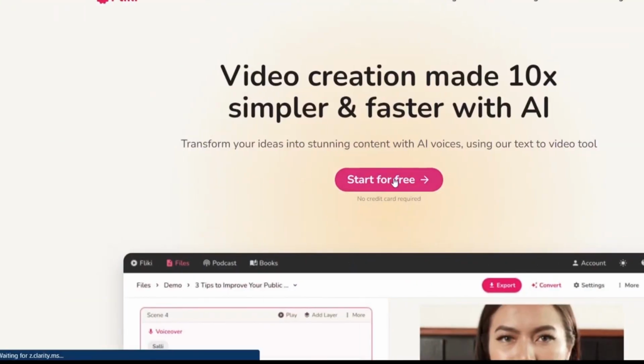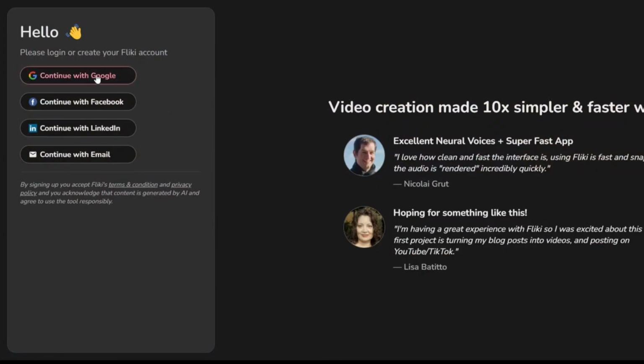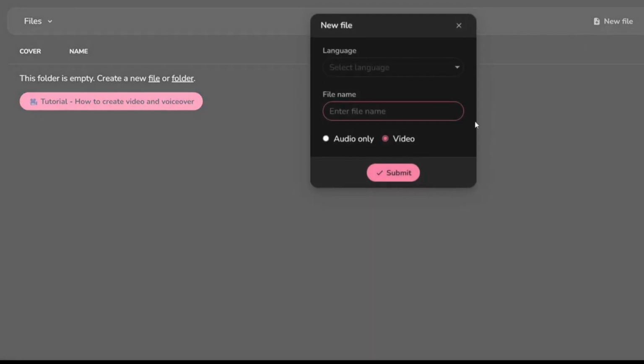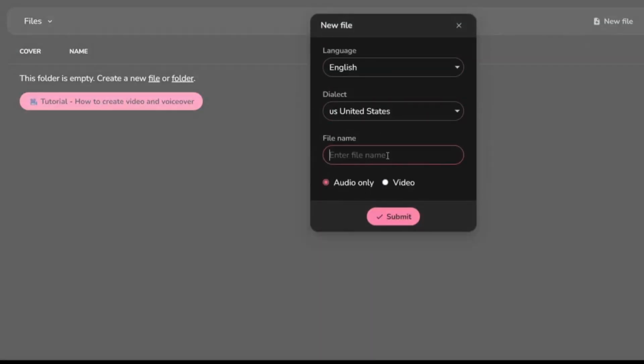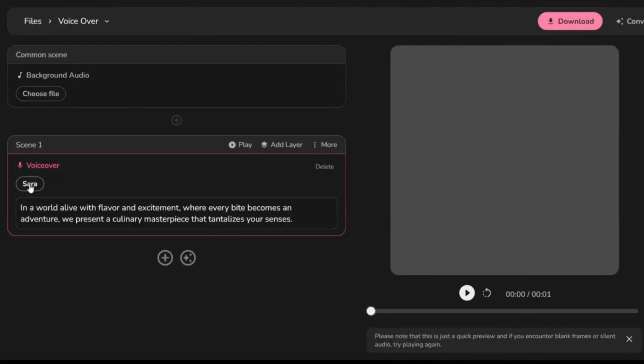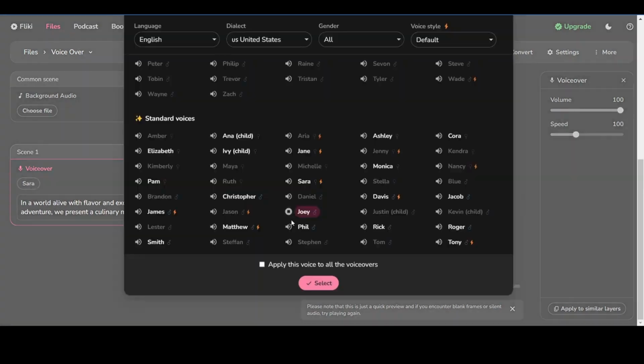Now for the voiceover, I'm using Fleeky AI. The website link is in the video description, so don't worry. Just sign up with your email, click on New File, select the language, give it a file name, select Audio Only, and submit. Now paste your script here. Select the narrator's voice. For example, I liked Davis's voice. Fleeky helps you create audio and video content.